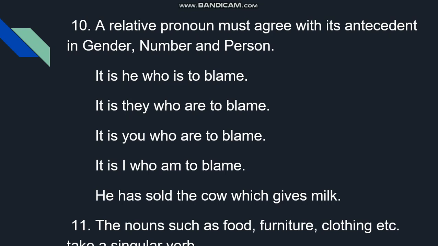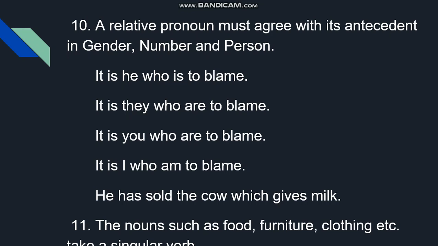It is he who is to blame. Just as he is the antecedent of who, so it will agree with he. It is he who is to blame, agreeing with its antecedent in gender, number and person. It is they who are to blame. See the difference, please.